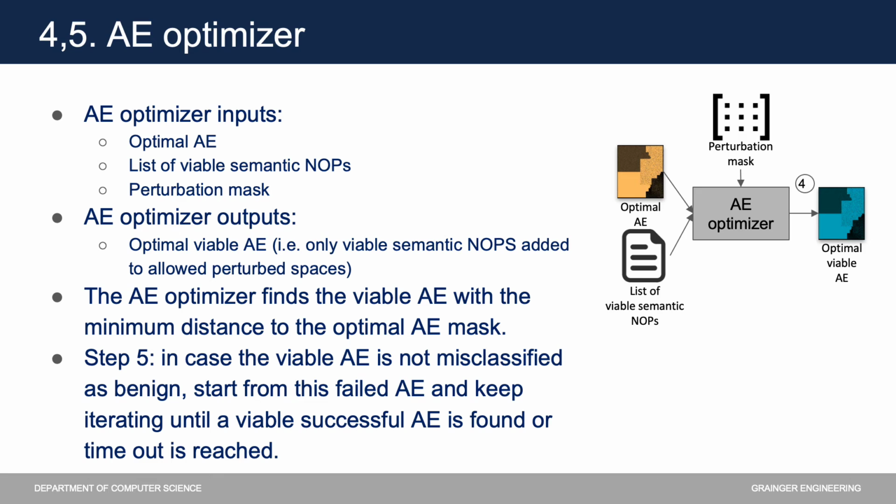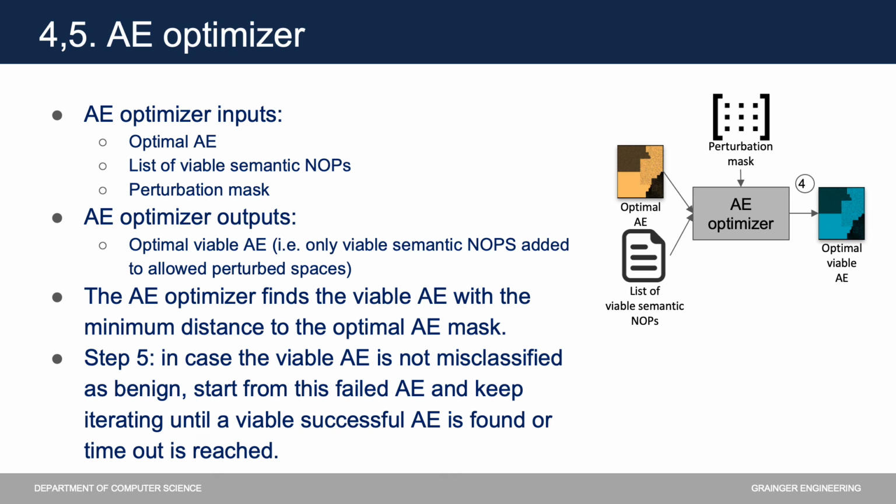In this step, we build the adversarial example optimizer module, which produces a viable adversarial example that maintains the original malware functionality. The adversarial example optimizer takes in the perturbation mask, the optimal adversarial example generated from the Carlini and Wagner attack, and the list of semantic no-ops produced by the no-op generator. Next, the adversarial example optimizer locates the allowed positions for perturbations in the optimal adversarial example using the perturbation mask.